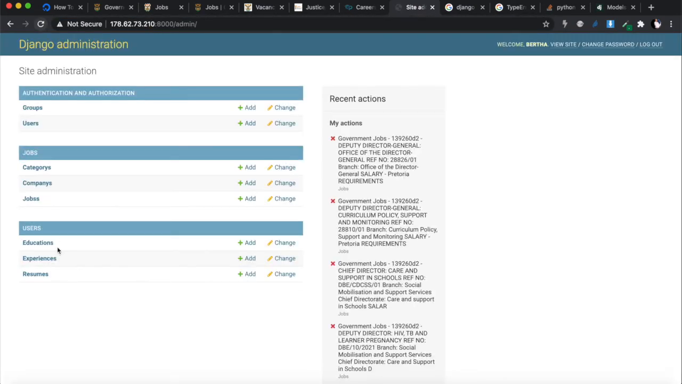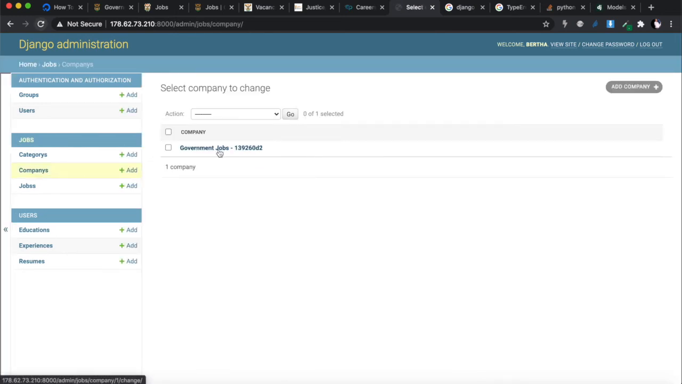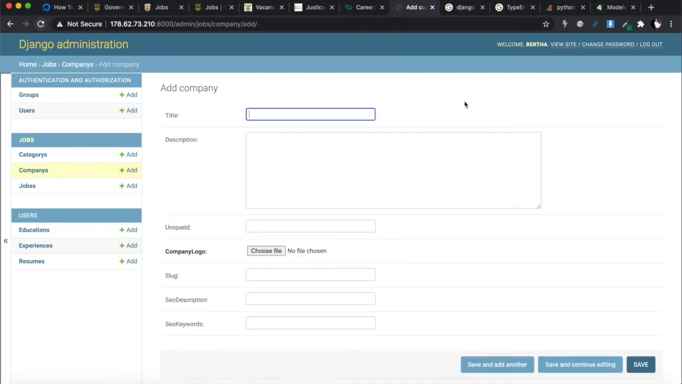All right, so I'm going to go to companies. You'll see under companies, I still have government jobs. I didn't show you when I entered this information. All right, so I'm going to show you when I enter the information for Vodacom. All right, so this is going to be Vodacom.